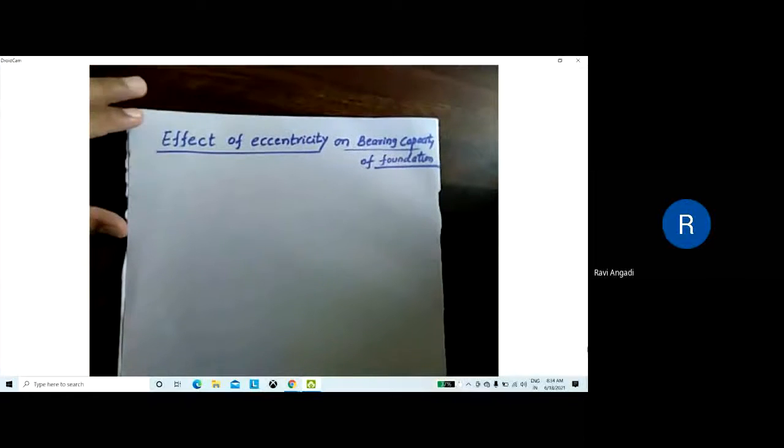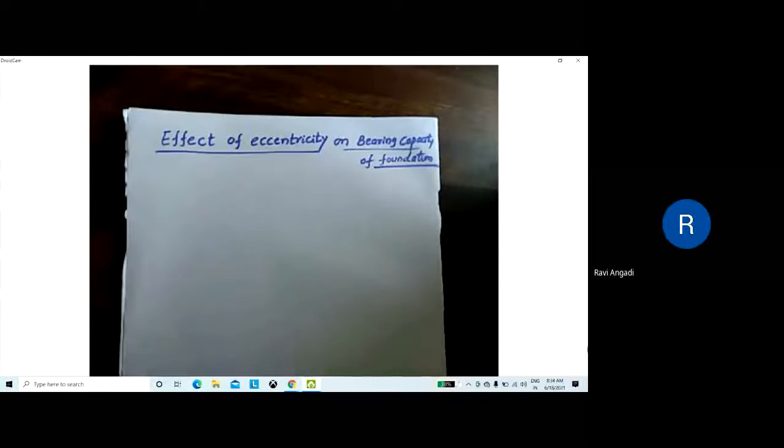Okay, in today's session, we'll discuss the effect of eccentricity on the bearing capacity of a foundation. Many times the foundations are subjected to moments in addition to the loads. So the distribution of footing pressure is not uniform. In this case, it is a case of bending combined with a thrust, so it is treated in the mechanics of materials as you have seen.